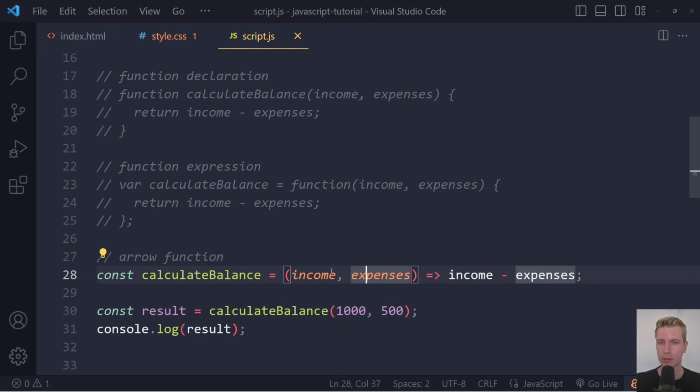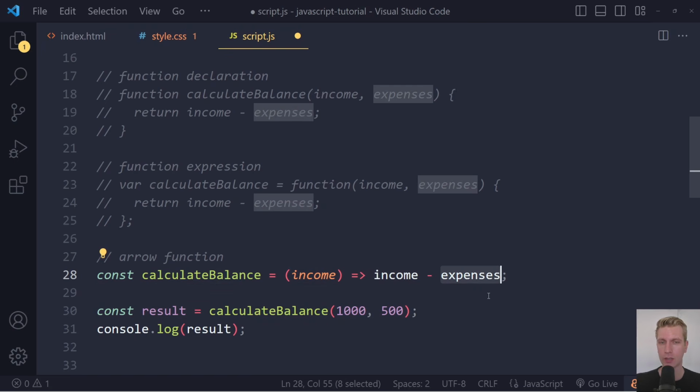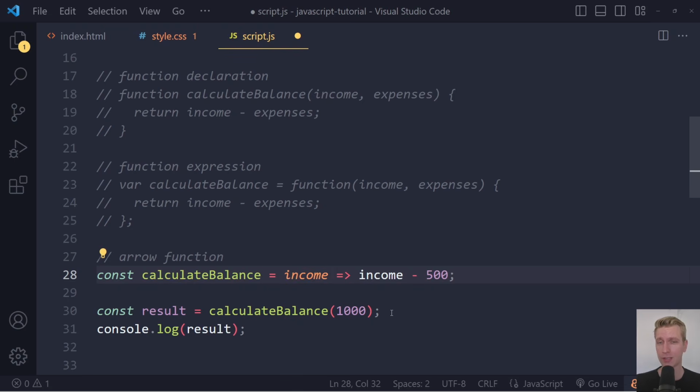All right, so here we have 2 parameters, right? But if you have one parameter, maybe we're just going to hard code expenses to be 500. It's always 500 expense, and we only pass in the income, right? So now we just have one. If you have one parameter, you can even leave off the parentheses, right? So if I do this, what should we get here? Well, this is the function. You can see how short it is.